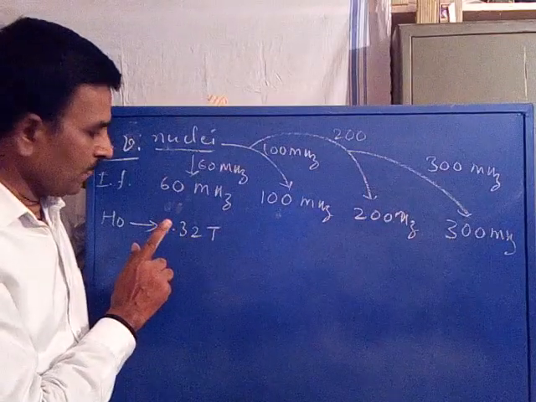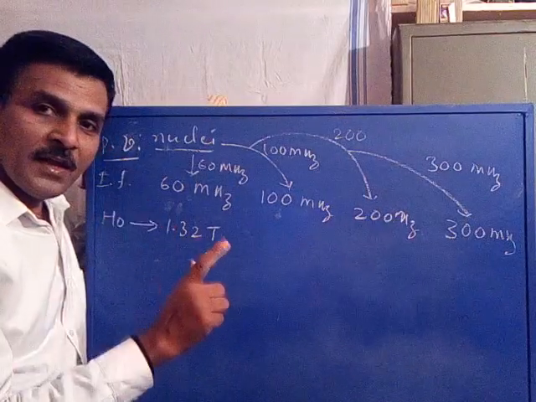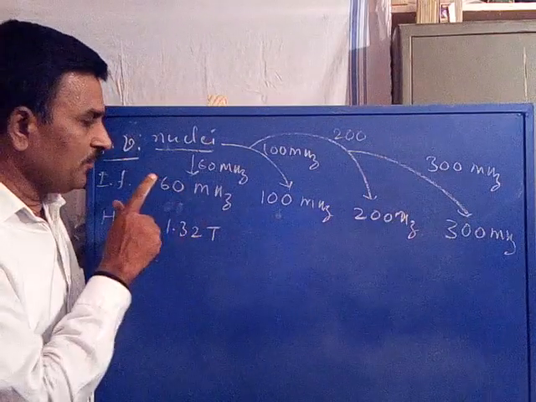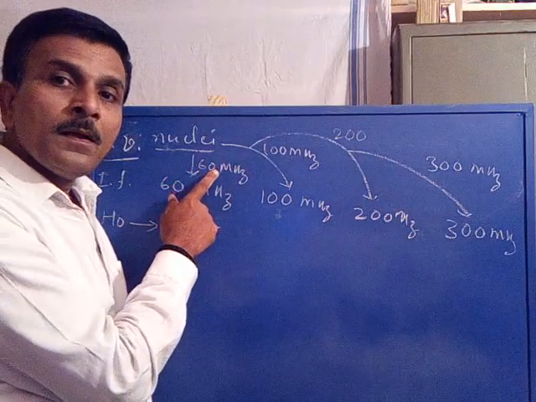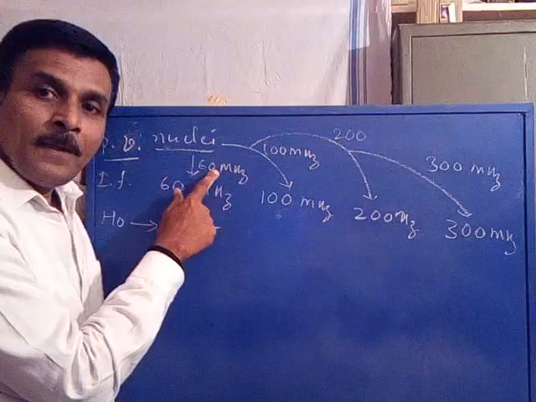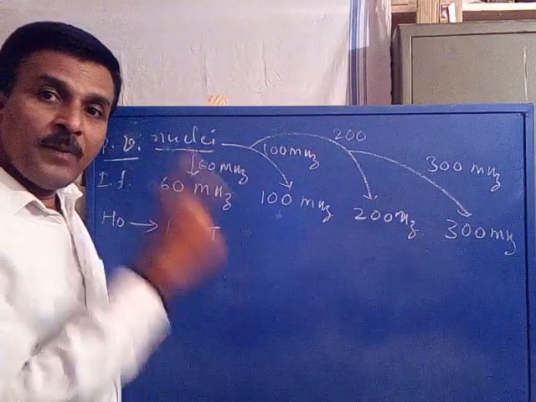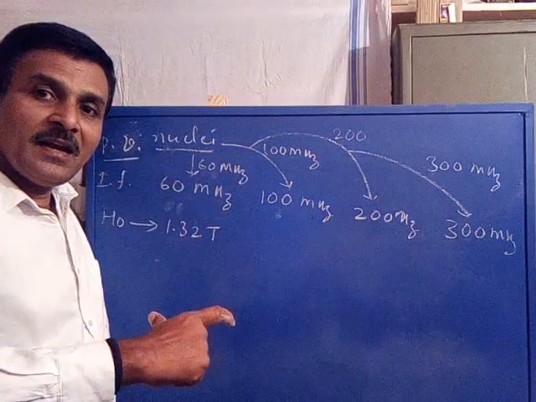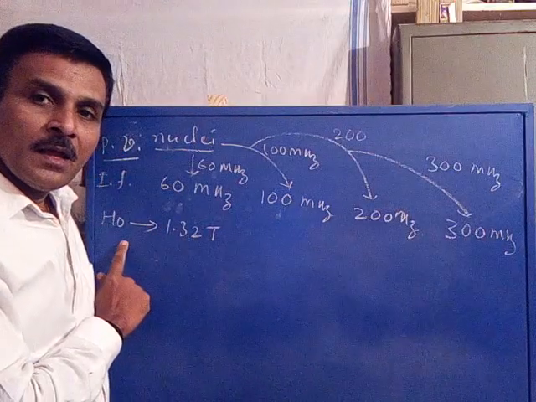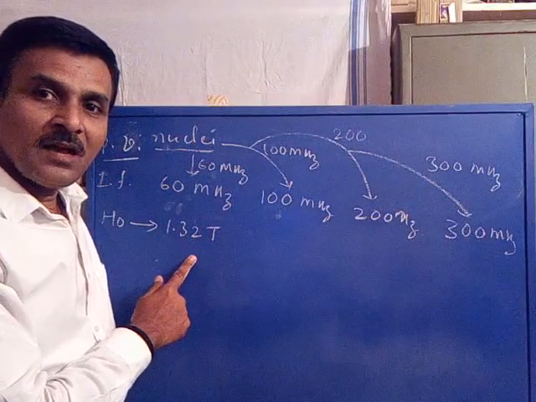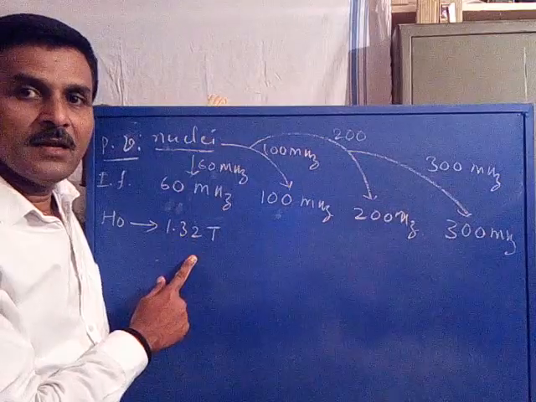Are you following? In order to split its degenerate energy state into energy levels, we should apply about 1.32 Tesla external magnetic field.